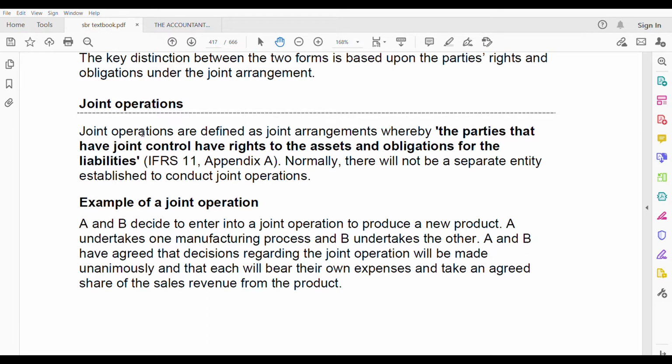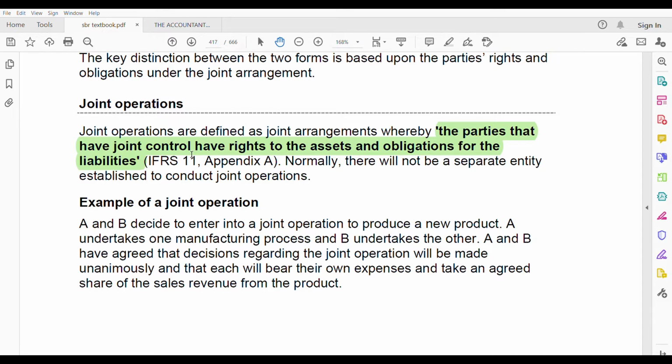Both are defined as joint arrangements. So joint operations are defined as joint arrangements whereby the parties that have joint control have rights to the assets and obligations for the liabilities. If you are going through your textbook and you see something in bold, that means that word is very significant and it has to be there in your answer. That's why it's in bold. I have highlighted it for you also.